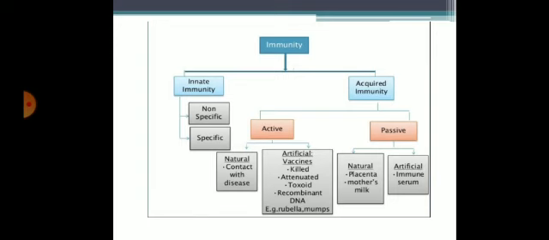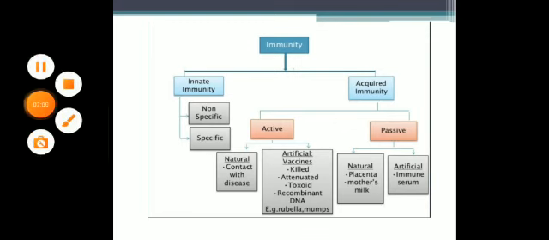In active immunity, there is natural active immunity, which may be due to contact with the disease. Artificial acquired immunity is due to vaccines: killed vaccine, attenuated vaccine, toxoid, recombinant DNA. Coming to passive acquired immunity, it is again subdivided into natural and artificial. In natural, it is from the placenta or mother's milk. Artificial is due to immune serum.